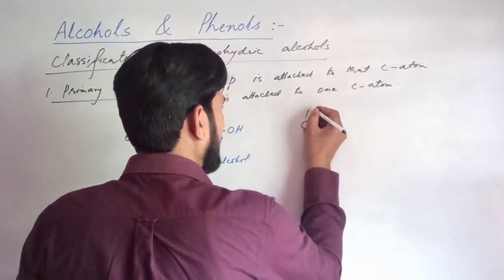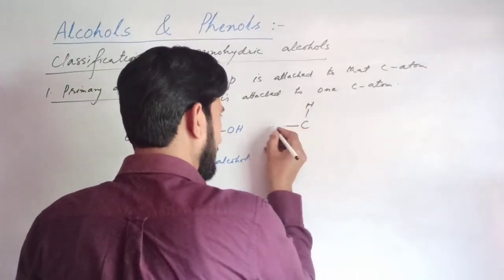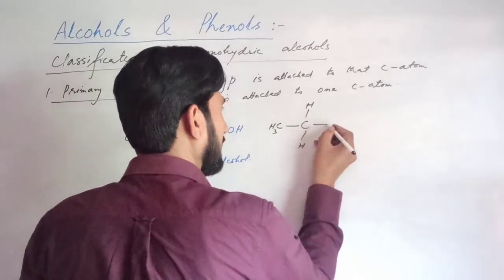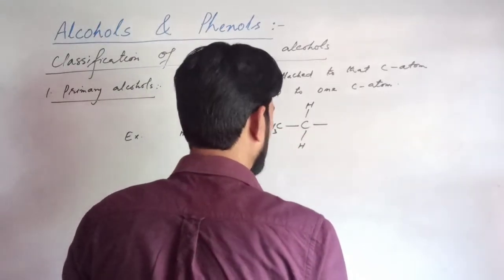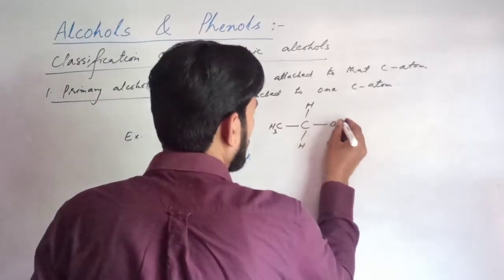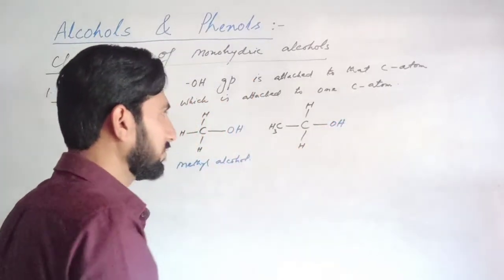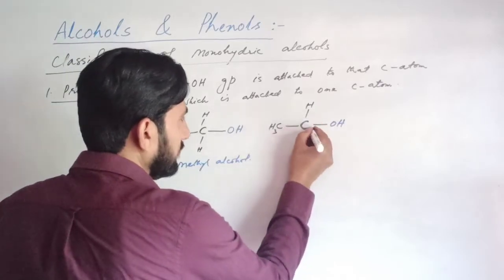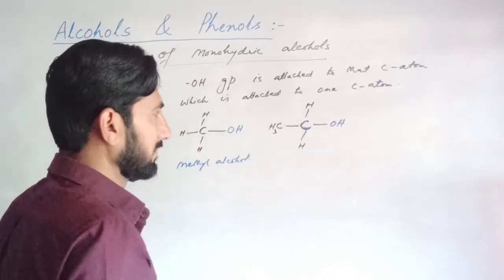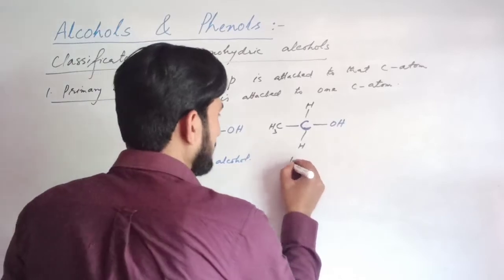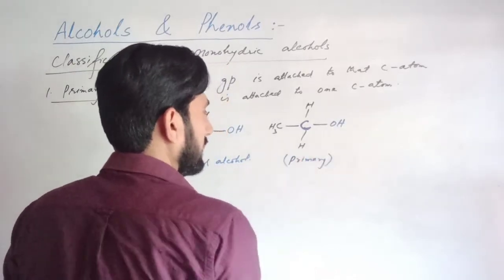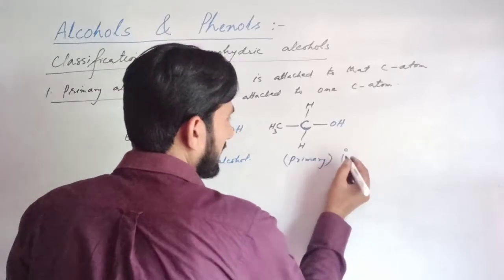Similarly, carbon attached to hydrogen, attached to carbon, attached to hydrogen and directly attached to the hydroxyl group. So the hydroxyl group is attached to that carbon atom which is attached to one carbon atom. So it is a primary alcohol and it is represented by 1 degree.